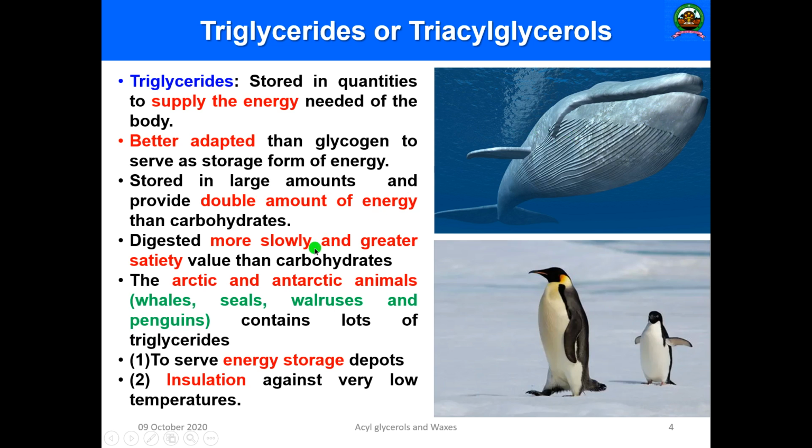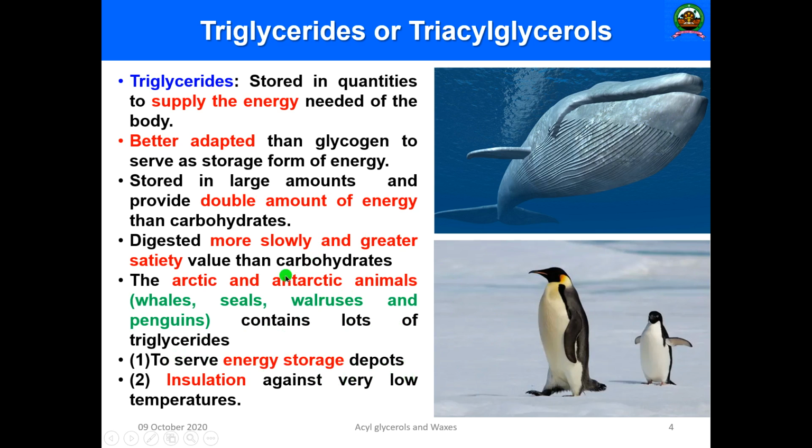Especially in Arctic and Antarctic animals, such as blue whales, seals, walruses and penguins, they contain a lot of triglycerides. These organisms make use of these triglycerides in two main ways. First, they act as the storage energy form, serving as an energy storage deposit.